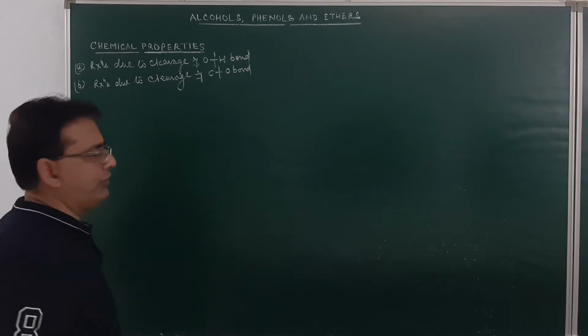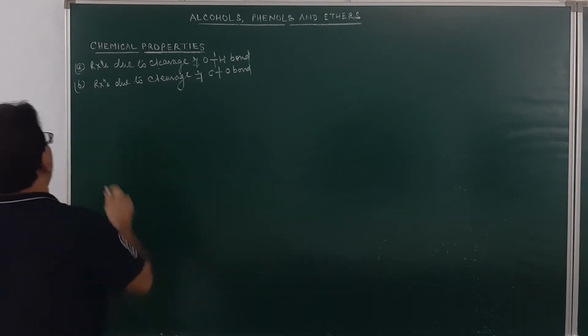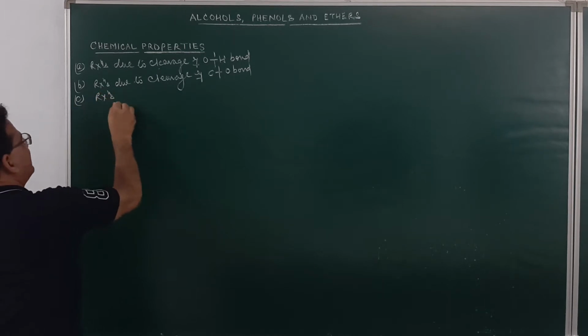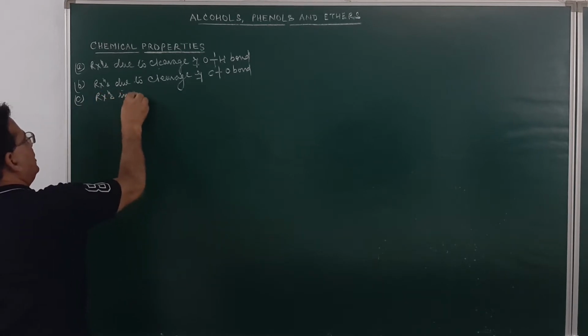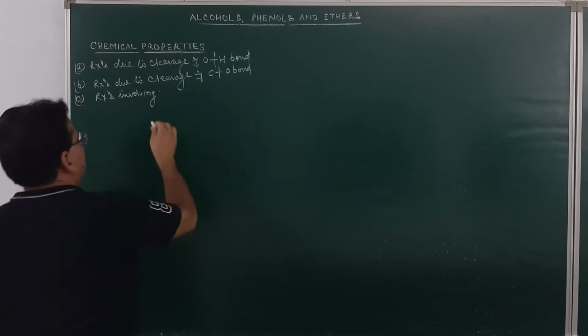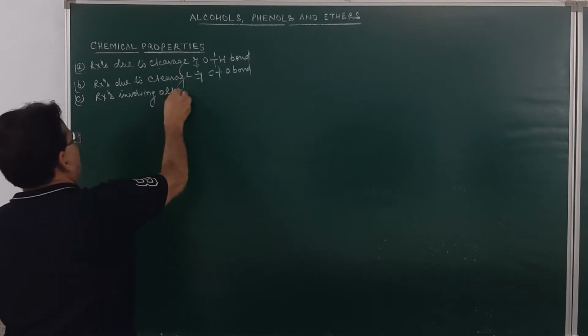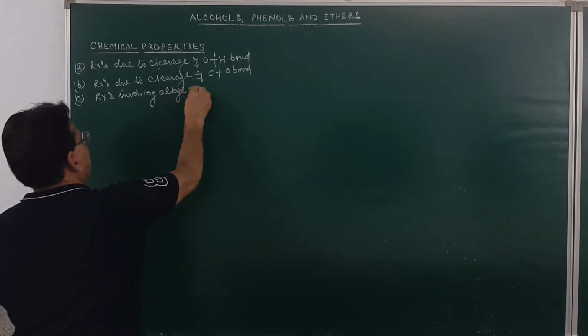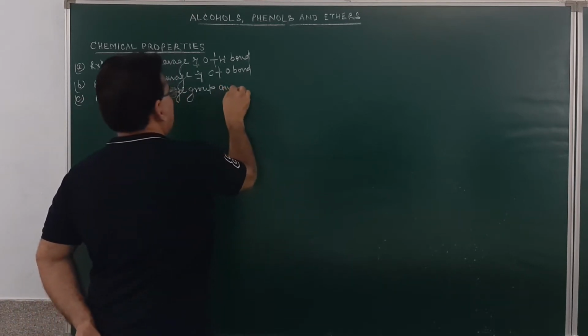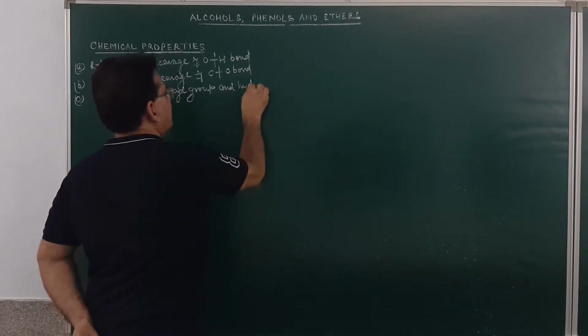Third were the reactions involving the alkyl group and the hydroxyl group.